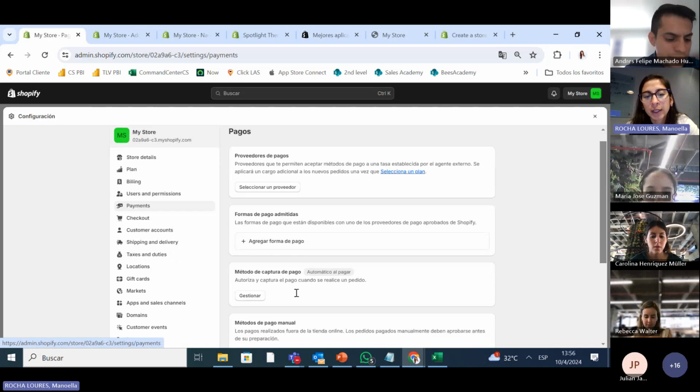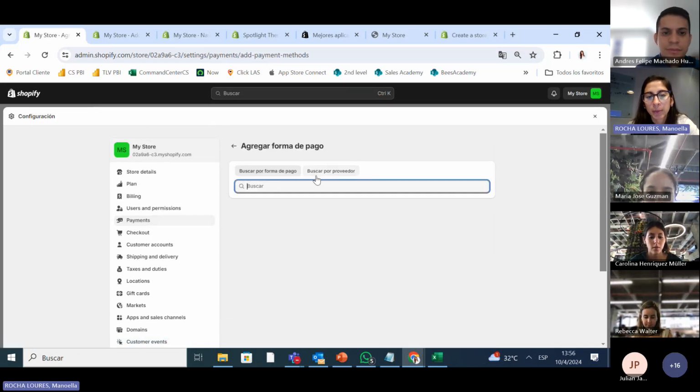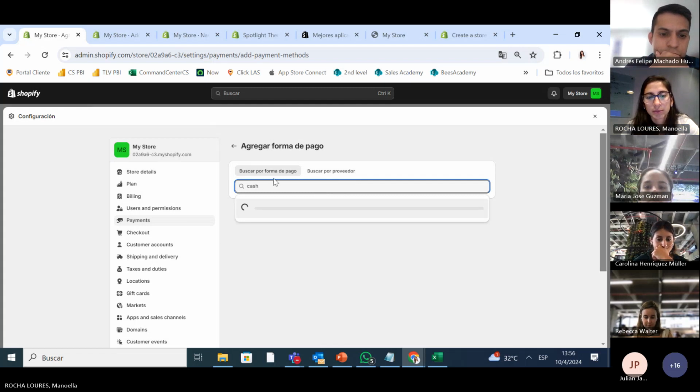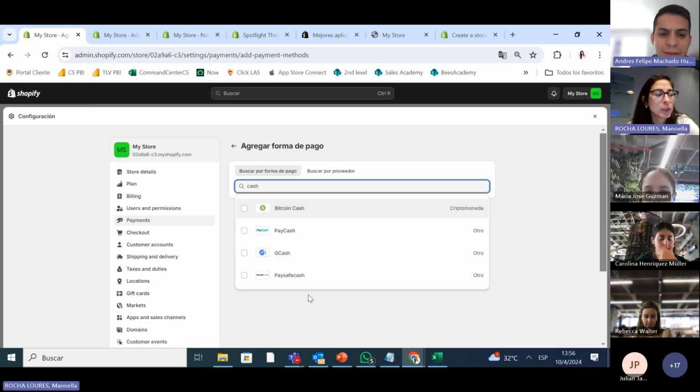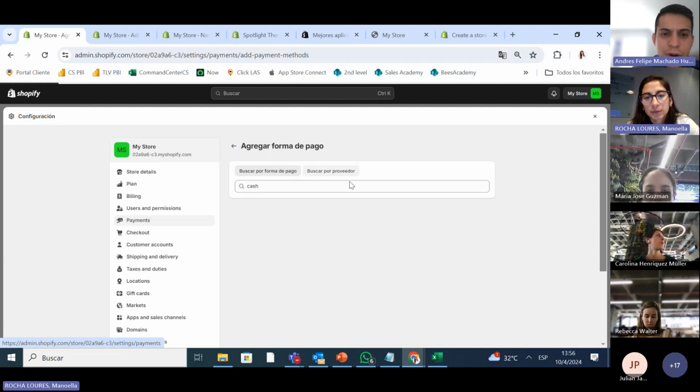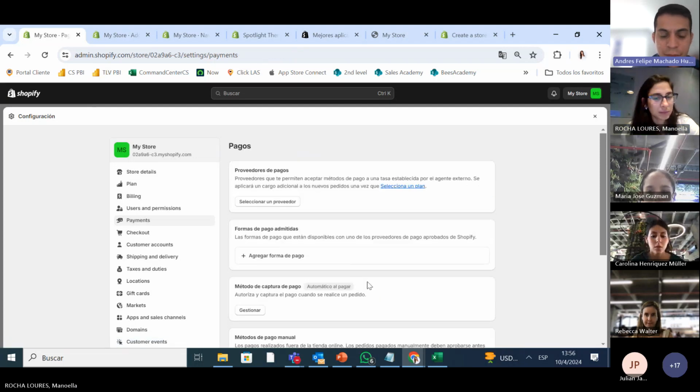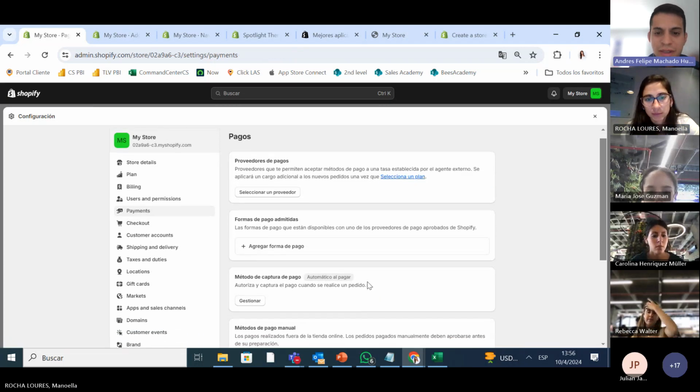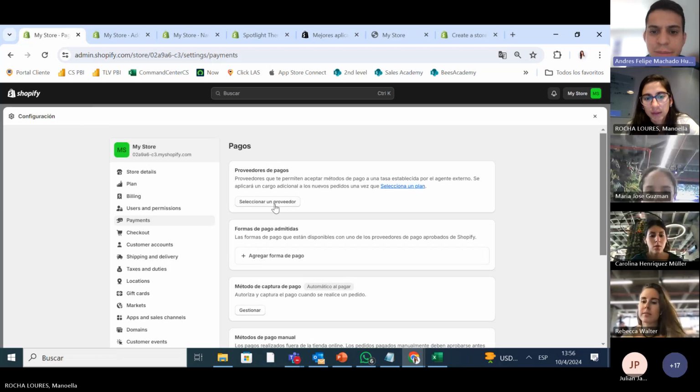So here you can add the type of payments, for example, cash. And it gives you which options they have already. This part is very important, so please pay attention to the payments part.